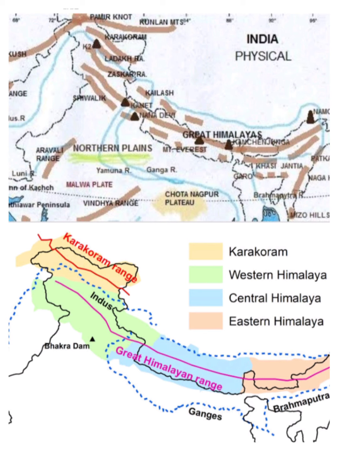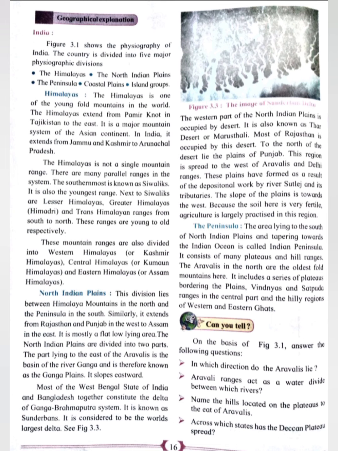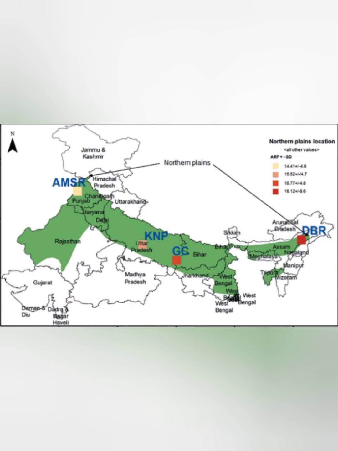These mountain ranges are also divided into Western Himalayas or Kashmir Himalayas, Central Himalayas or Kumaon Himalayas, and Eastern Himalayas or Assam Himalayas. Next, the North Indian Plains. This division lies between Himalaya mountains in the north and the peninsula in the south. Similarly, it extends from Rajasthan and Punjab in the west to Assam in the east. It is mostly a flat, low lying area.